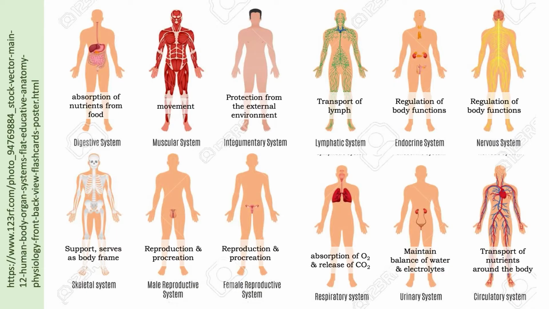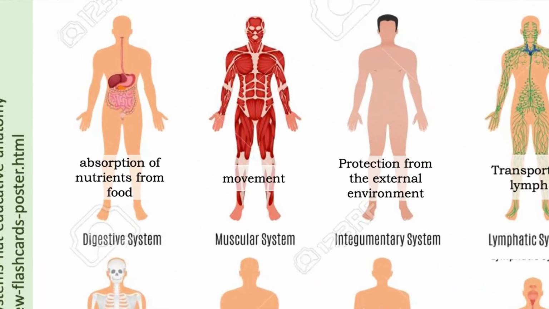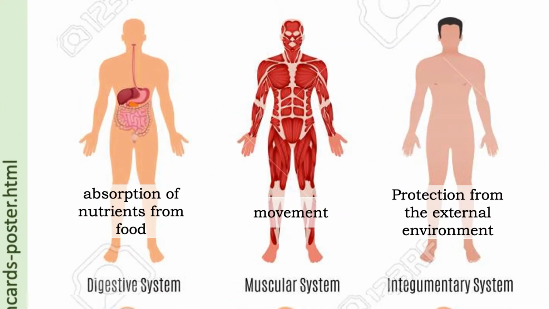So, as I said, maraming ways to group the body systems. Merong iba-ibang references, iba-ibang pagkakagroup nila. And for this example, we have 12 body systems. So, we have here the digestive, muscular system, and integumentary system. The ultimate function of the digestive system is the absorption of nutrients from food. The muscular system is for the movement of the body. The integumentary system is protection from the external environment or external hazards.